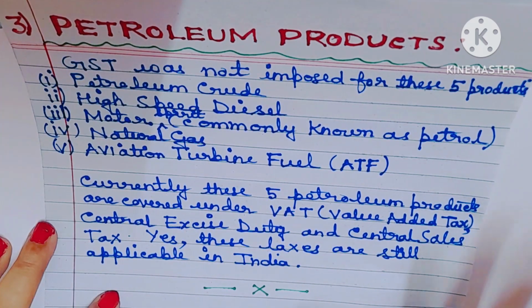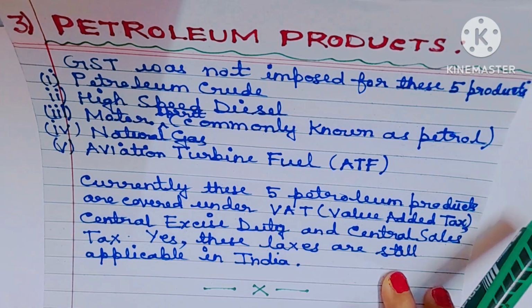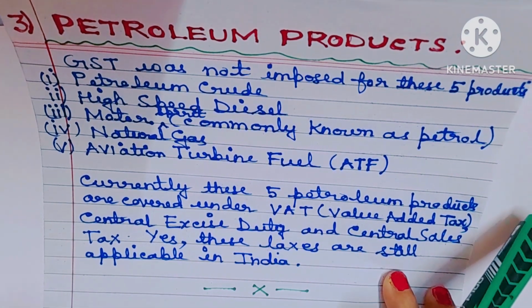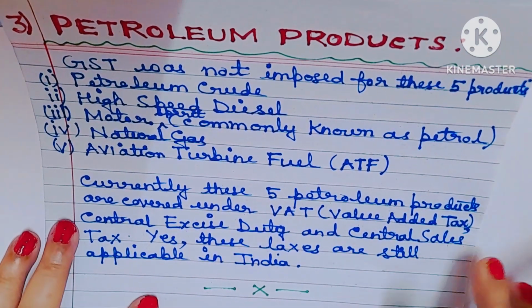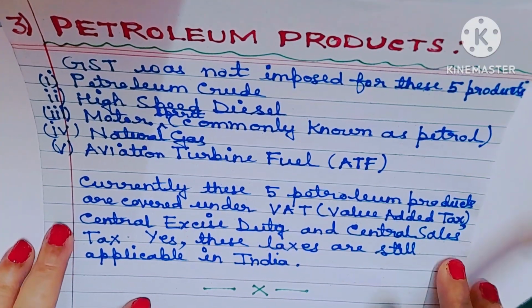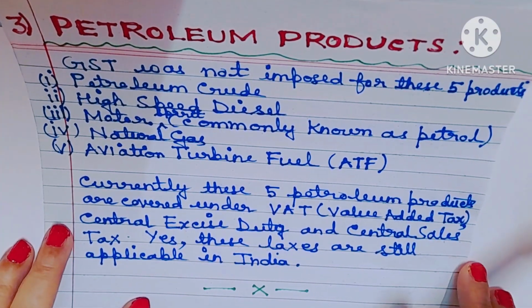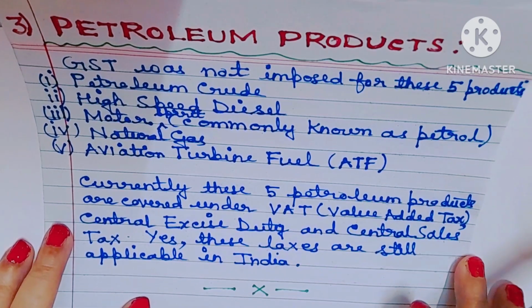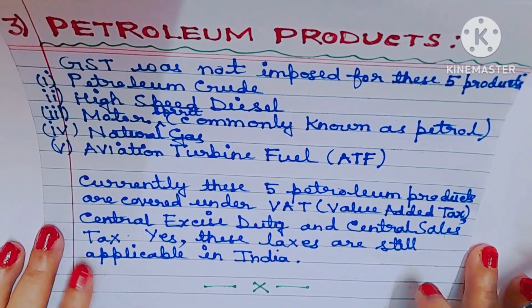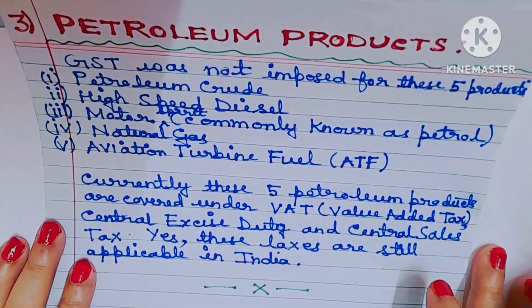I have told you in the beginning, a few state taxes are still existing even after the implementation of GST. So the revenue from alcohol for human consumption, or revenue from petroleum products, or revenue from electricity will be enjoyed by the state governments and not the central government.